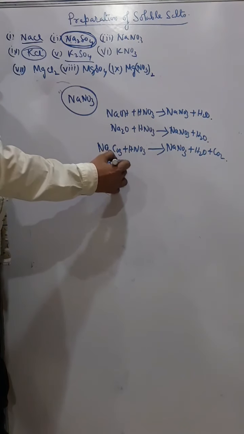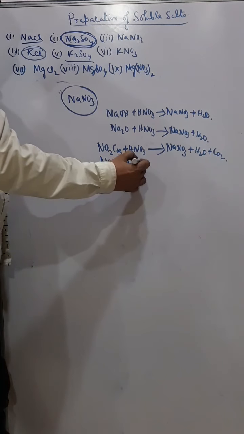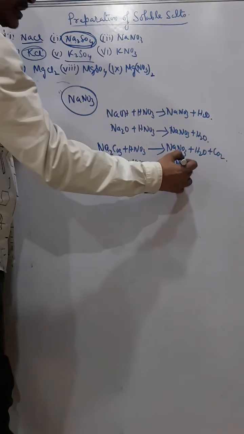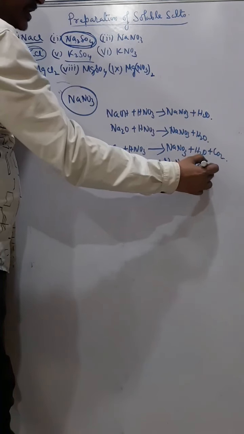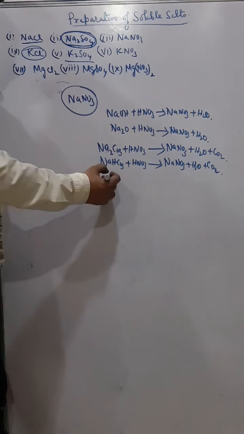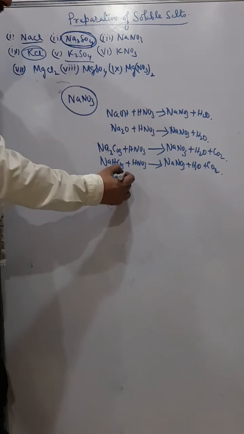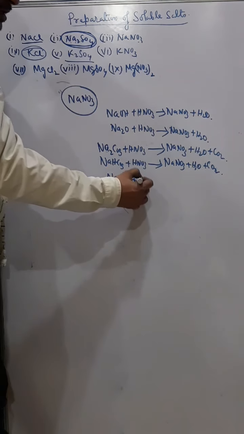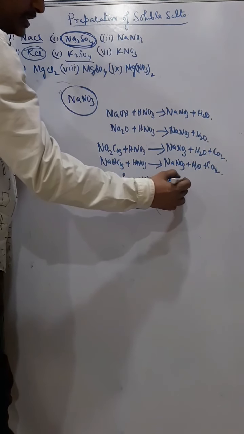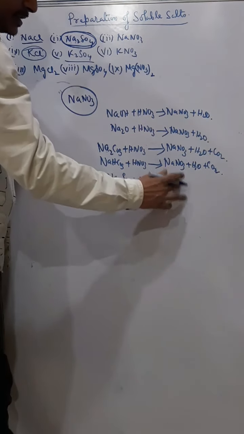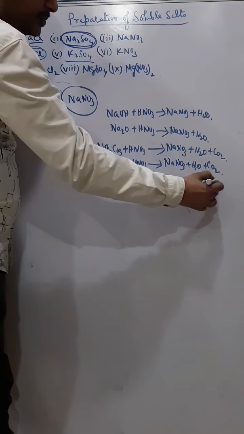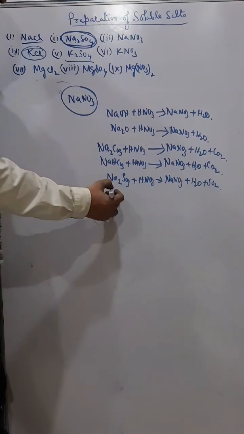If I use NaHCO3 plus HNO3, then also I get NaNO3 plus H2O plus CO2. If I use sulfite plus acid, so I will use Na2SO3 plus HNO3. I get what? Salt, that is NaNO3 plus water plus sulfur dioxide.